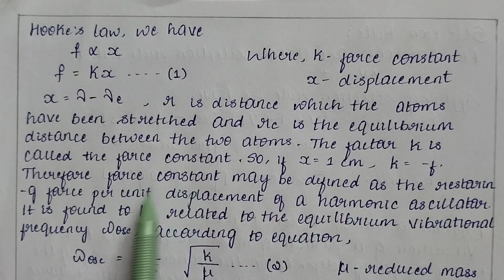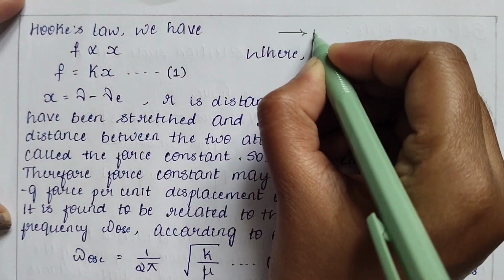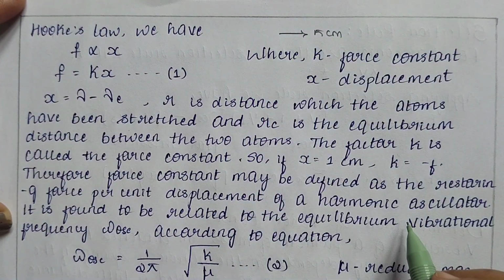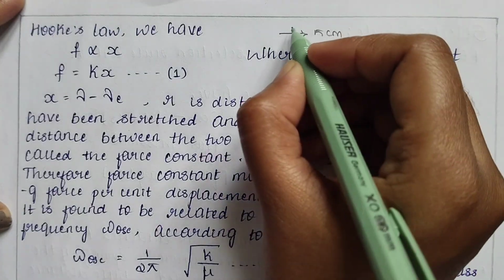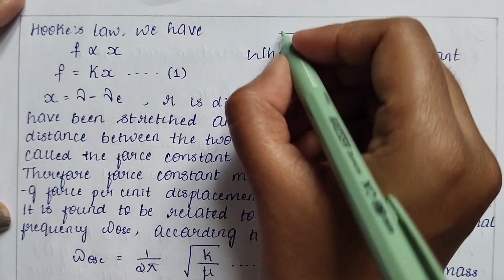Here we can see what this force constant actually refers to: the restoring force per unit displacement. For example, if the atom has moved 5 centimeters, the energy required by a force to pull it back to its original position.